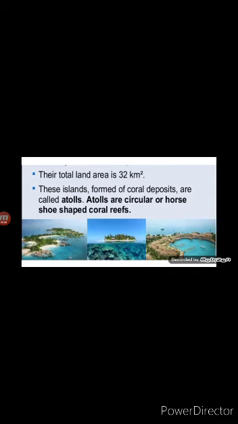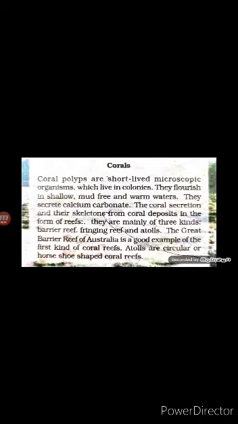This group of islands is composed of small coral islands. Children, these islands are formed of coral deposits which are known as atolls, meaning circular or horseshoe shaped coral reefs. Now children, what is coral? Children, coral polyps are short-lived microscopic organisms which live in colonies.